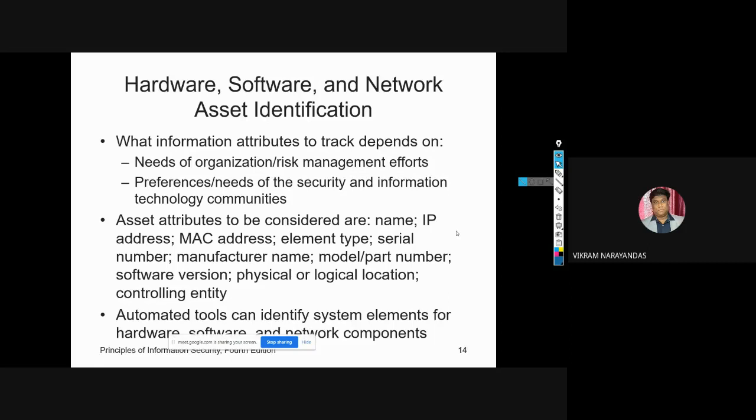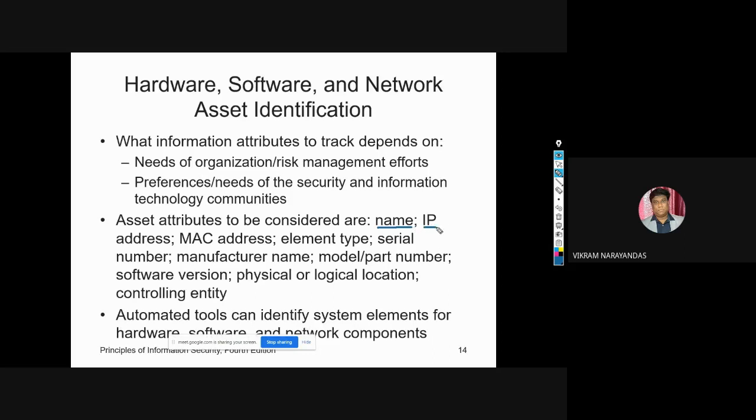There are some attributes listed below. One is the name. What are the different attributes you can see? One is the name. For example, an organization may have several names for the same product.